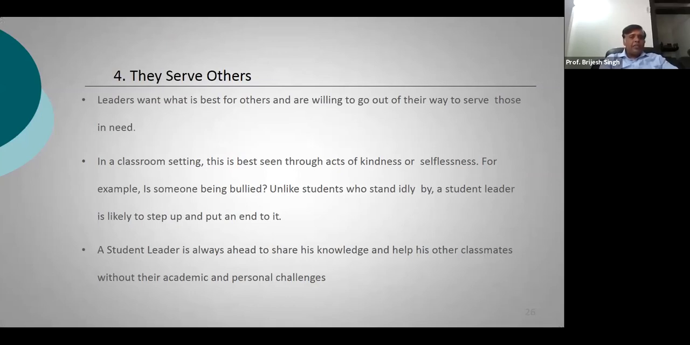For example, if somebody is being bullied in your class, do you just look at it like other students, or do you do something about it? Unlike students who stand idly by, a student leader is likely to step up and put an end to it. So a student leader is always ahead to share his knowledge and help his other classmates with their academic and personal challenges.